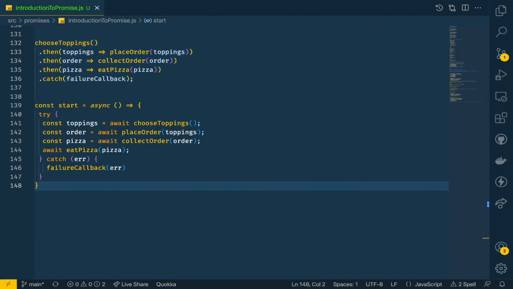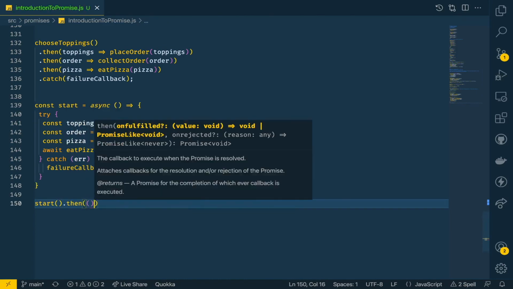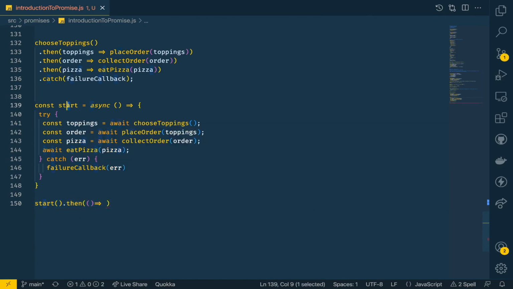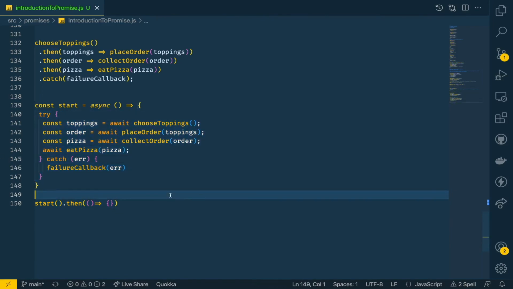At last we just need to call this wrapper function start here, and again it returns a promise, so we can use then here as well, because we know that start is an async function, so definitely it will have a promise returned from inside. So that is why we can do something like this. At the end we can have it then, but all of the things we can wrap inside, and look, it's looking so nice.